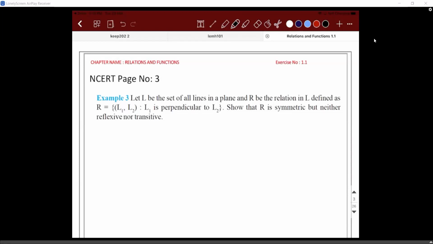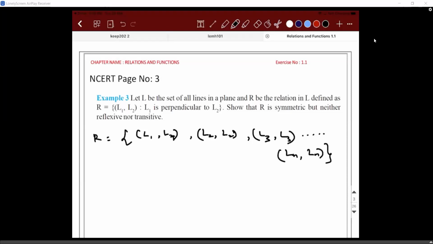So let's say there are n lines existing. Then R, if I write the relation, would contain (L1, L1), (L2, L2), (L3, L3), and so on till (Ln, Ln). I'm only taking a combination. What does each ordered pair represent? L1 is perpendicular to L1. Is that right? The first line should be perpendicular to the second line, and vice versa. Is that happening? How can a line be perpendicular to itself? Hence, you can never find an element like (L1, L1), (L2, L2), (L3, L3), and so on till (Ln, Ln).